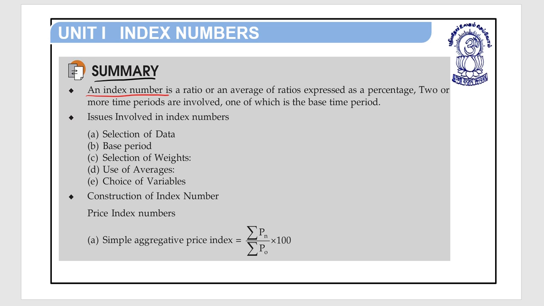An index number is a ratio or an average of ratios expressed as a percentage. Two or more time periods are involved, one of which is the base time period.